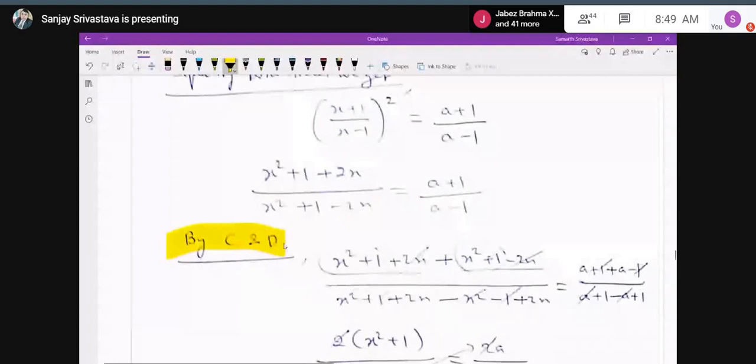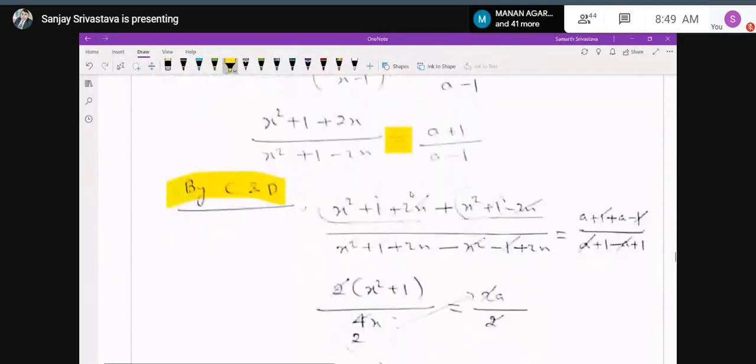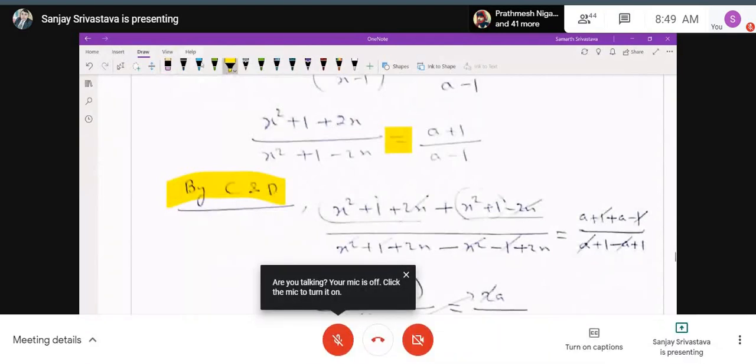So by componendo and dividendo, again you can see that these two ratios are in the form of proportion because they are equal. So when it is in the form of proportion, we can apply componendo and dividendo.